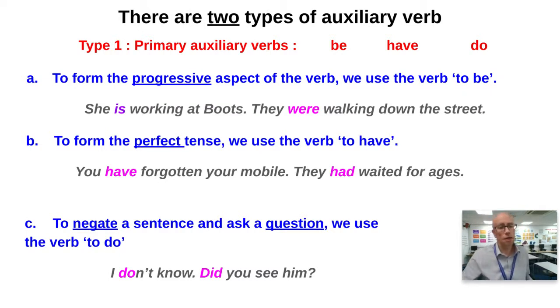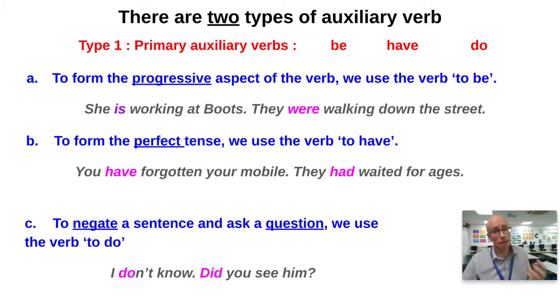So, I don't know. There we are. I'm negating the sentence. And did you see him? I'm asking a question. Now, that's changed over time. If you look at early modern English texts, so texts from, say, 400 years ago, let's say Shakespeare, then Shakespeare wouldn't have written, I don't know. He would have said, I know not.